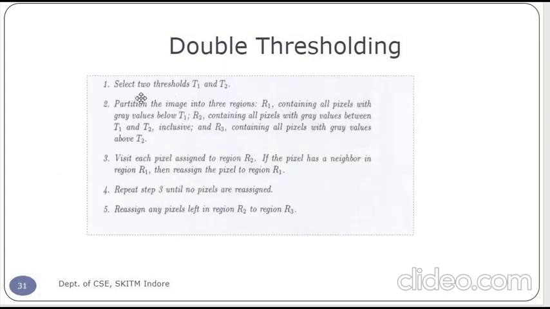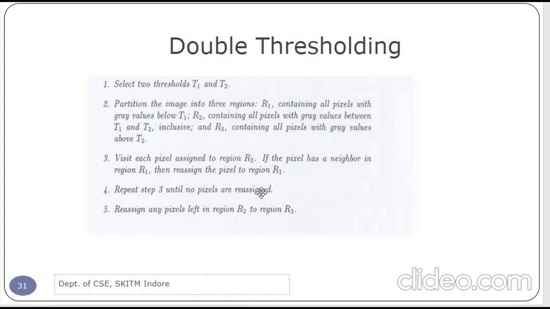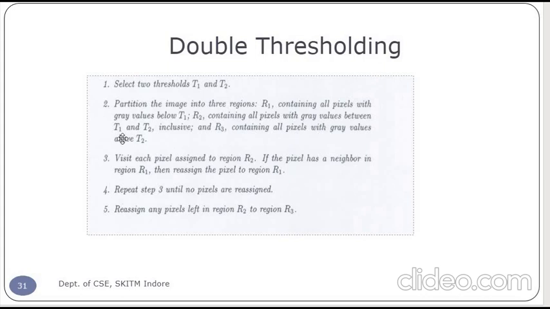So let us see, we have selected the two thresholds, T1 and T2, partitioning the image into three regions, R1, R2 and R3. R1 contains all the pixels with gray values below T1, the threshold value. R2 contains all the pixels with gray values between T1 and T2, and R3 contains all the pixels with gray values above T2.